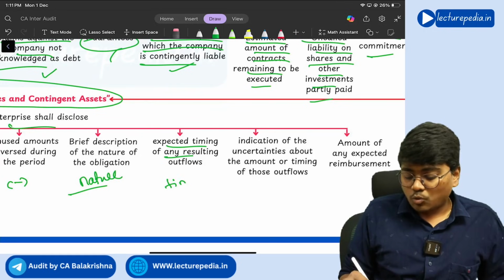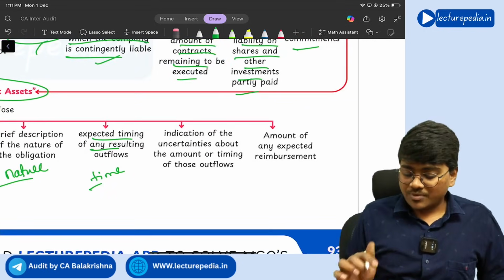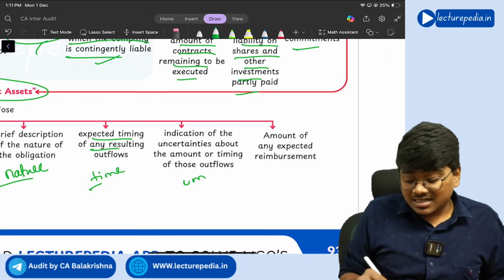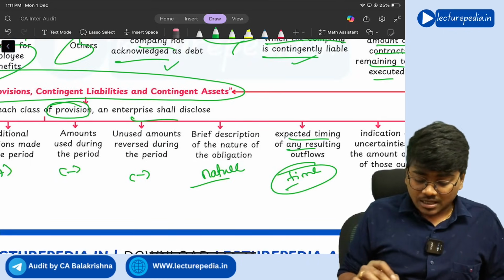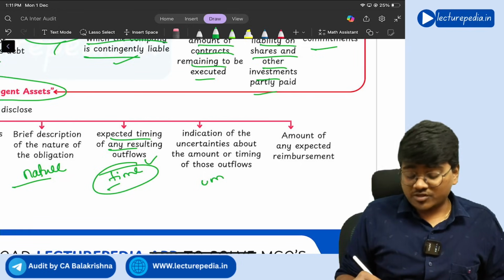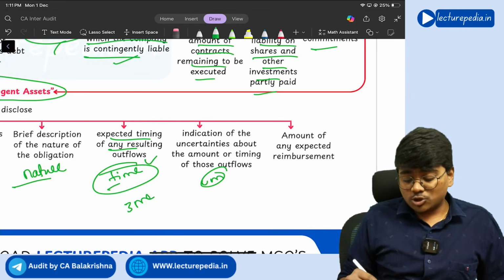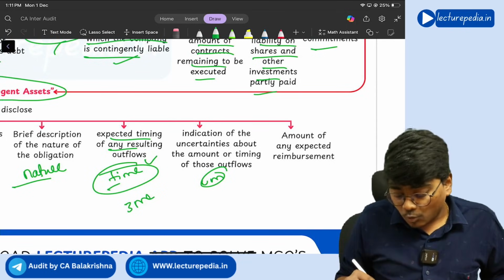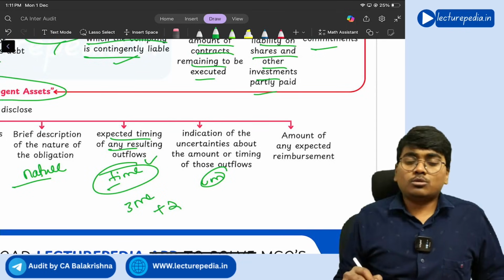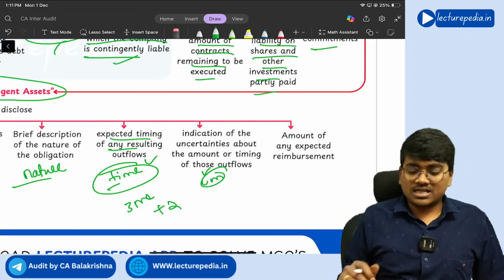At what time you might have to incur that liability for which you have made the provision now, and is there any uncertainty with respect to this timing? So you are saying that you will use that provision within the next 3 months. Is it possible that you might take 1 more month or 2 more months for utilizing that provision? So like that, are there any uncertainties?